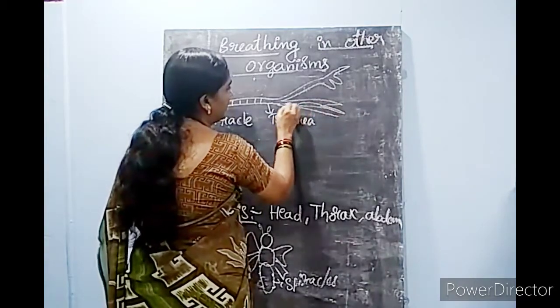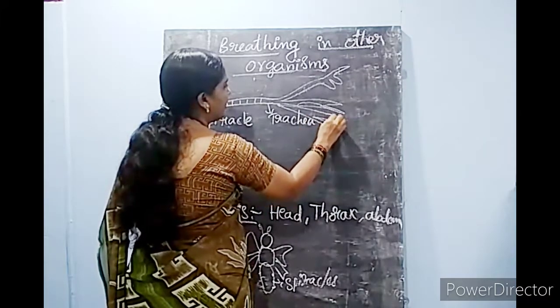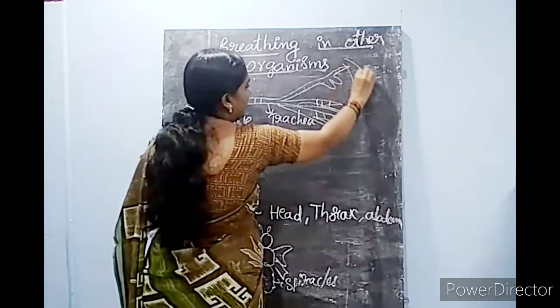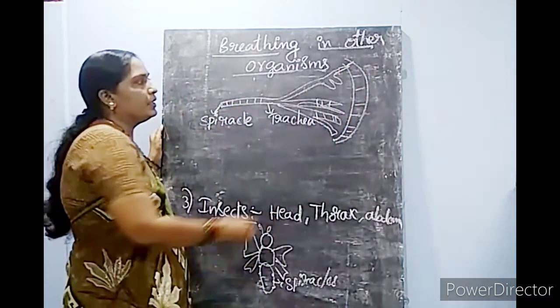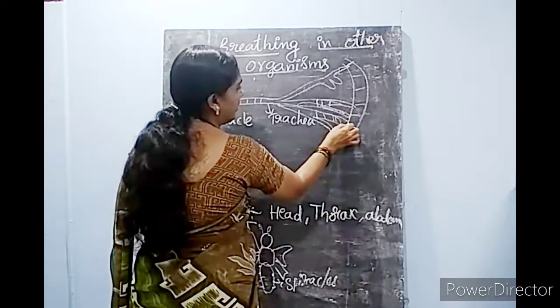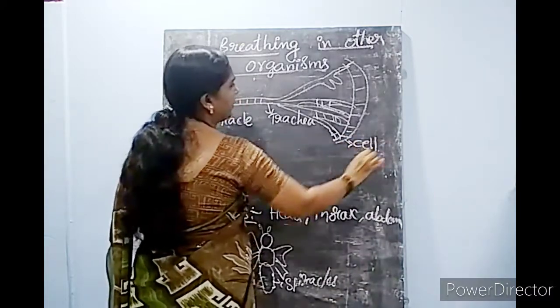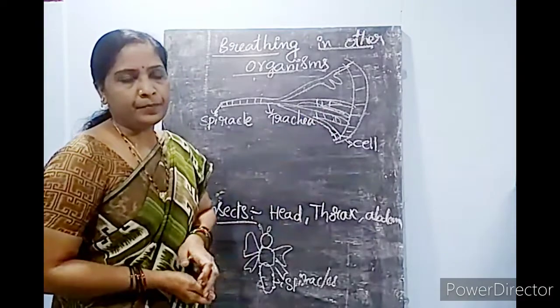The trachea is redivided into many branches, and these branches are connected to each and every cell of the insect body. This divided trachea is connected to each and every part of the cell in the cockroach body.